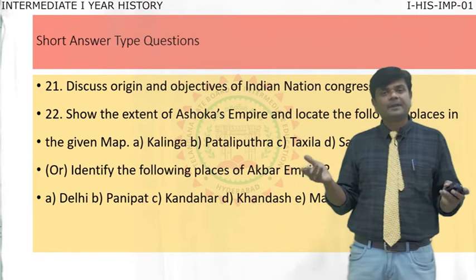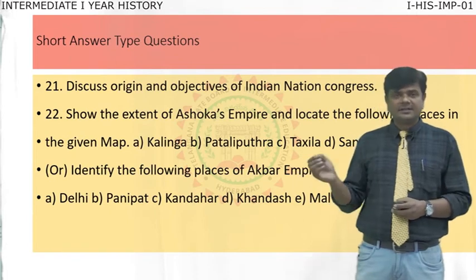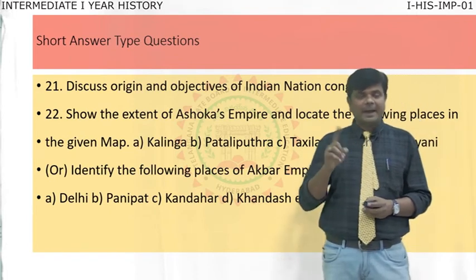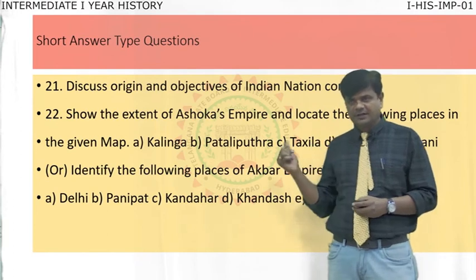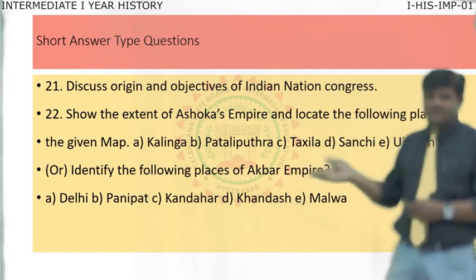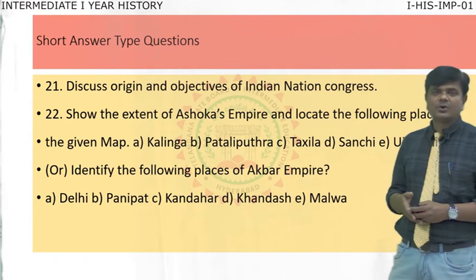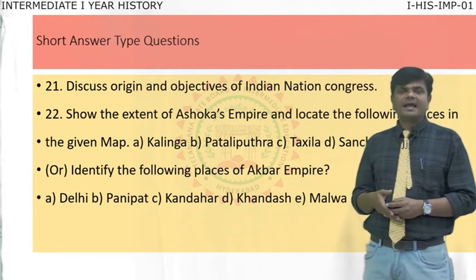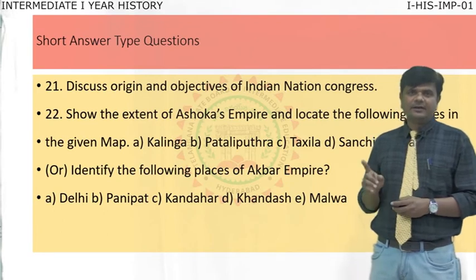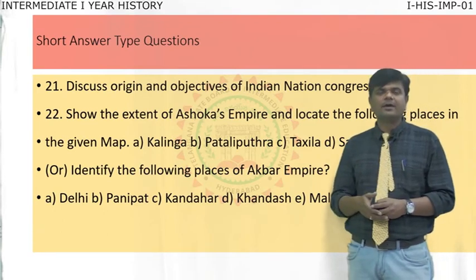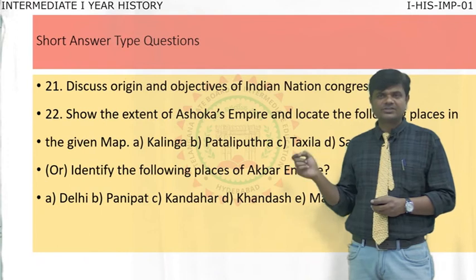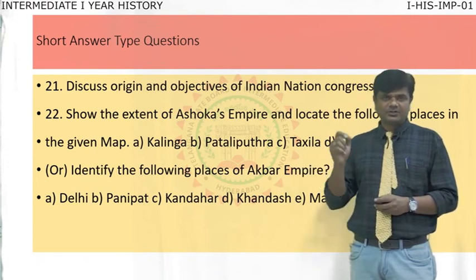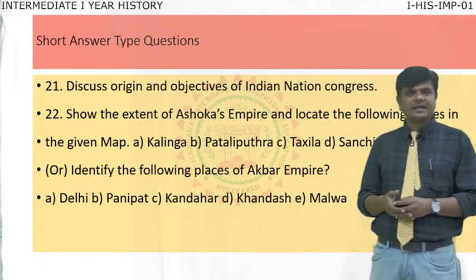Pataliputra, in modern Patna, was the capital city of the Mauryans. So Pataliputra is also given. Takshashila. Here, Ashoka was a prince. He worked as a viceroy while his father was ruling the entire Maurya kingdom. So Takshashila was Ashoka's place while he was a prince.